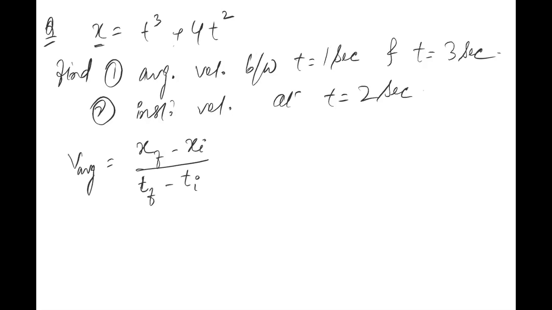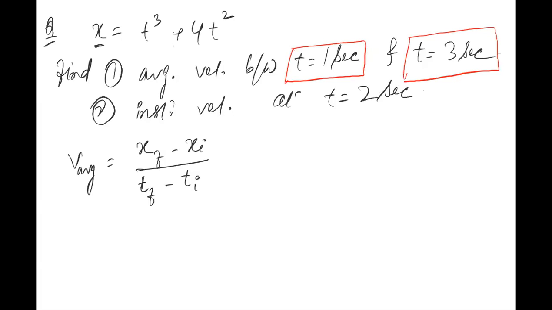Okay, Tahira, you continue to solve. I'm just solving for those who have already done it, and those who are still doing, please keep doing your question, but please hurry up. We will have to find the initial value of x. Initial value of x means the value of x at t equal to 1 second, and final value of x will be the value of x at t equal to 3 seconds.